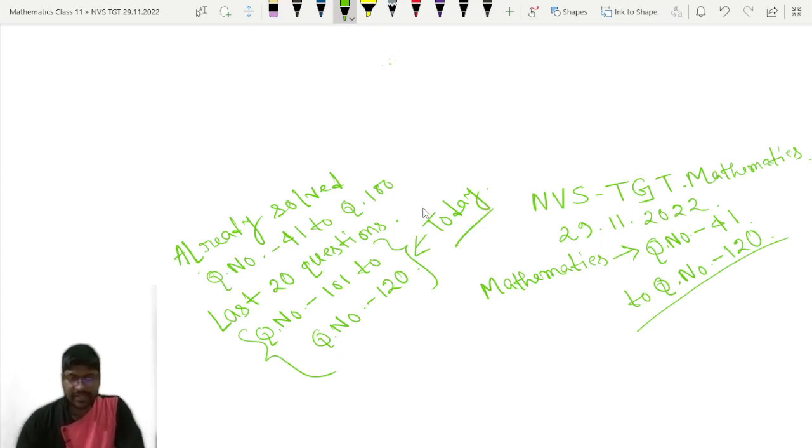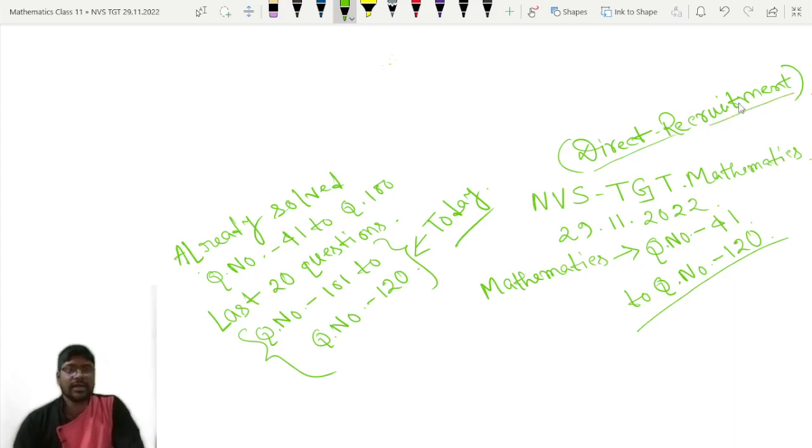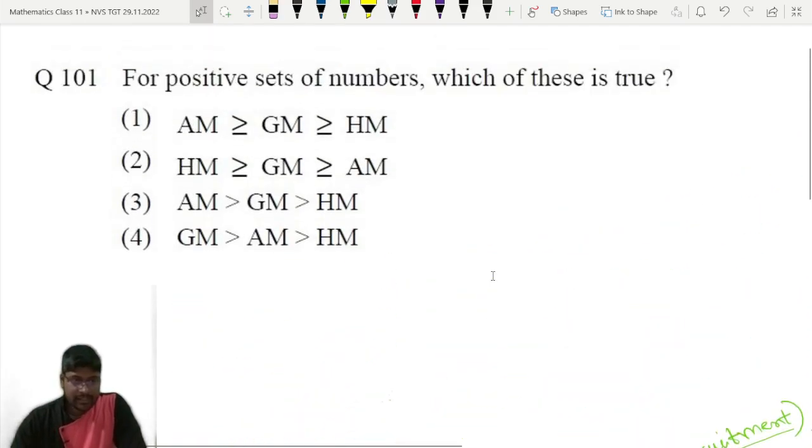This is the NVS TGT mathematics paper for direct recruitment, not for special recruitment. For the Northeast region there is a separate paper that we will deal with in the next video. There is another recruitment, the special recruitment, that is for the Northeast region of India. That question paper also we will solve in the next video. So now without delaying, let us start.